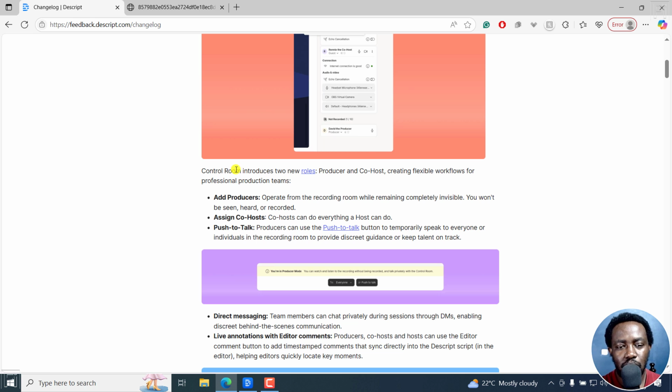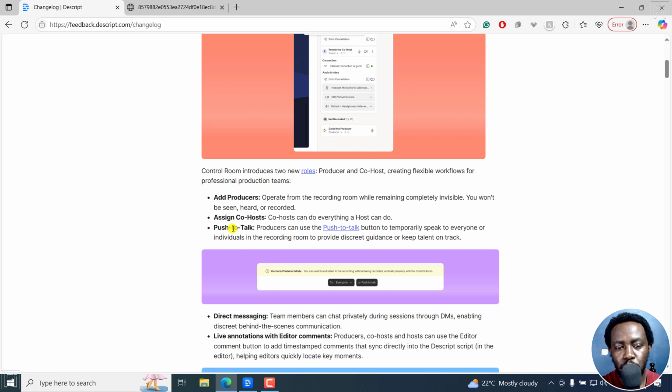So control room introduces two new roles, producer and co-host, creating flexible workflows for professional production teams. So you can add producers, they operate from the recording room while remaining completely invisible. You won't be seen, heard, or recorded. You can also assign co-hosts. Co-hosts can do everything a host can do.